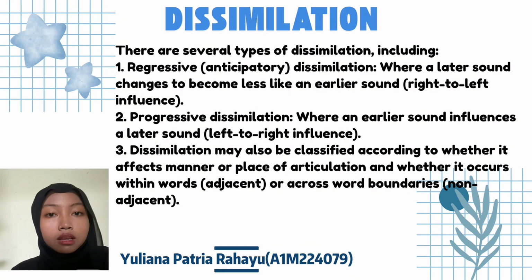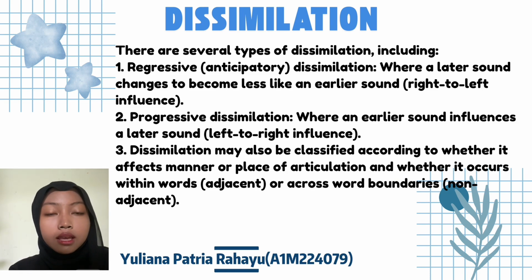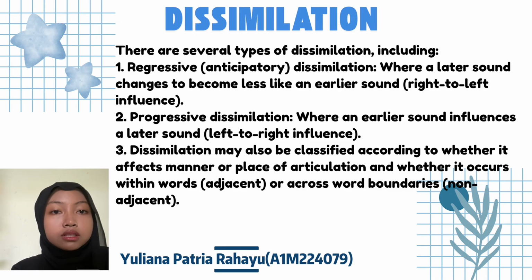And the third, dissimilation may also be classified according to whether it affects manner or place of articulation and whether it occurs within words, adjacent, or across word boundaries, not adjacent.